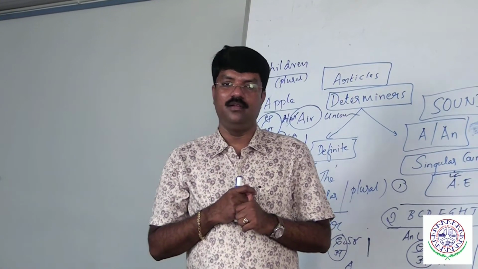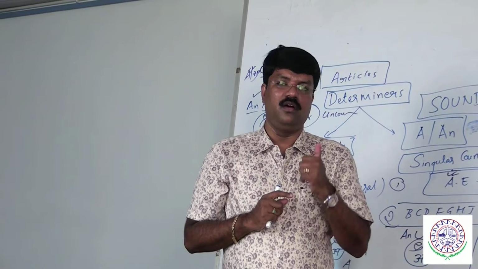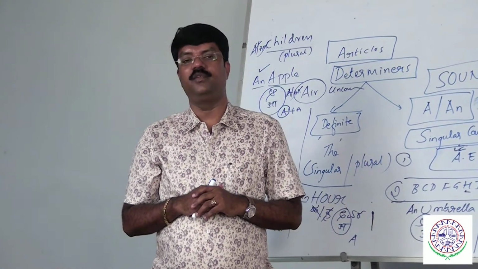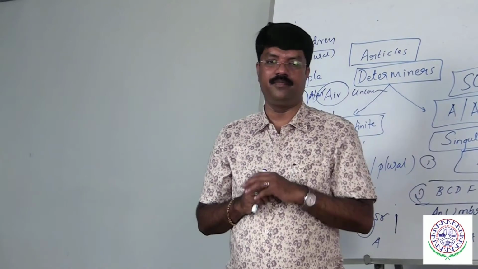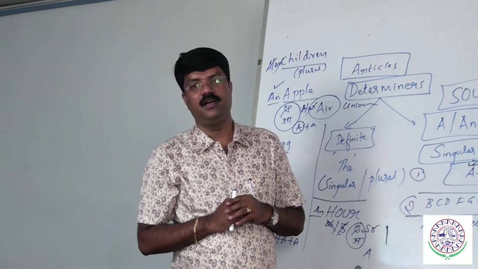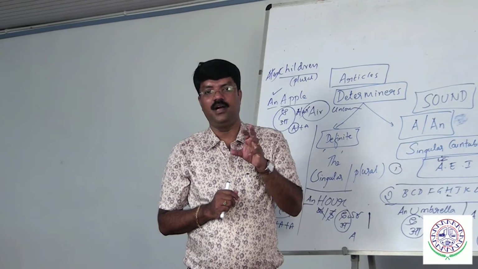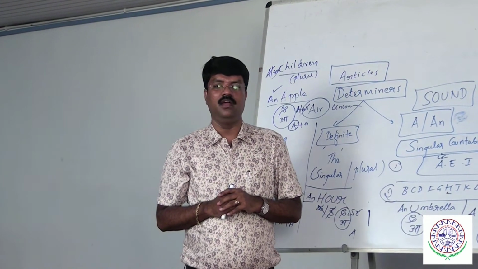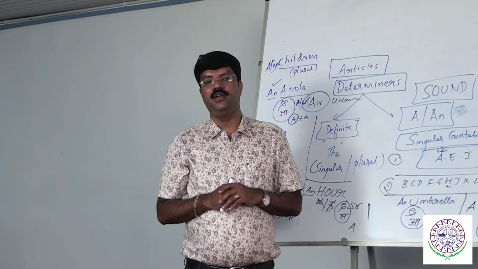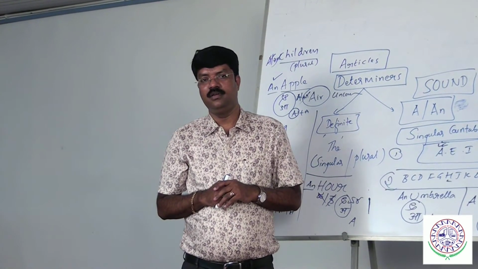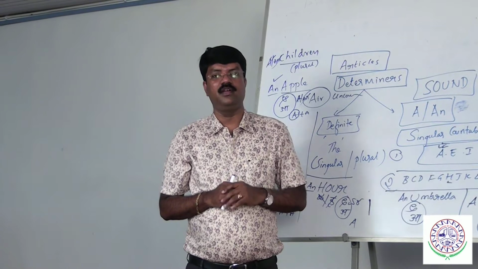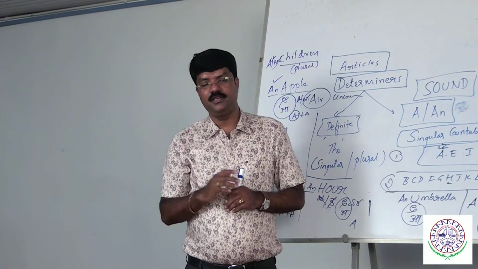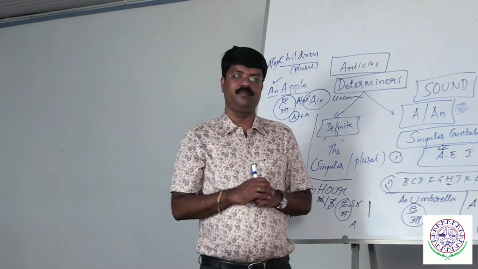Remember a point, you can make a note of it. "A" and "an" should not be used with proper nouns. What is a proper noun? Name, a definite name. Rama, Lakshmana, Sita. We cannot say "I went to a Belgaum." Wrong. With proper nouns you cannot say it. And again, "a" and "an" should not be used with plural forms. Children, we cannot say. Pens, we cannot say. Girls, we cannot say.